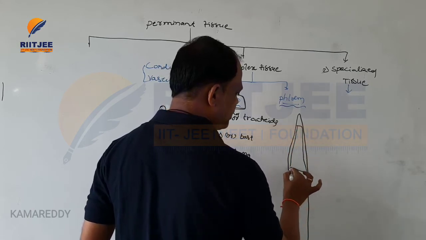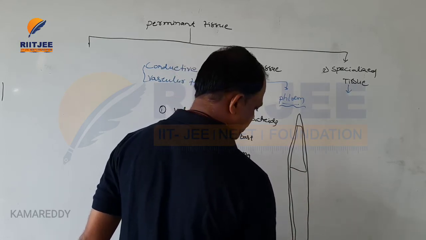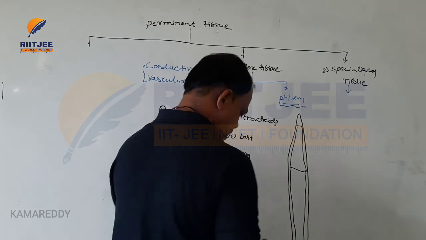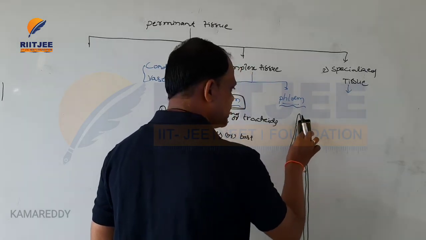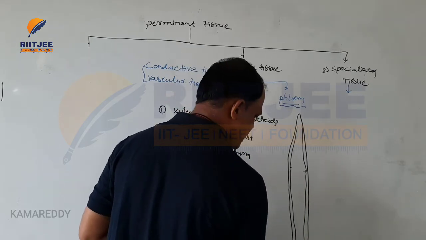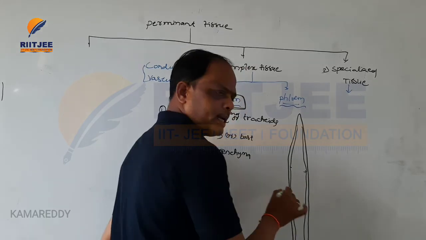The center part of the cells is decomposed, so all cells are hollow-like structures.